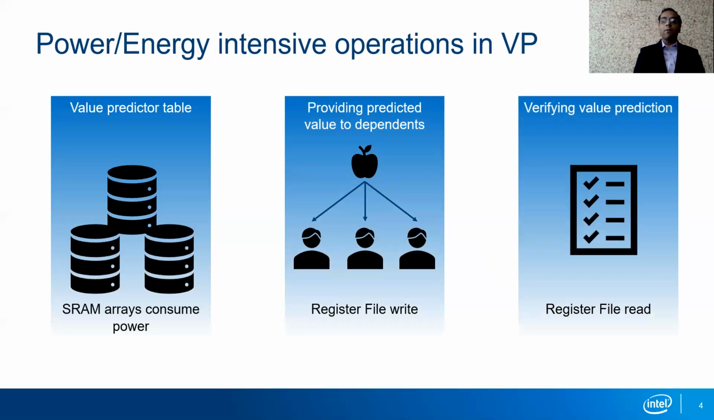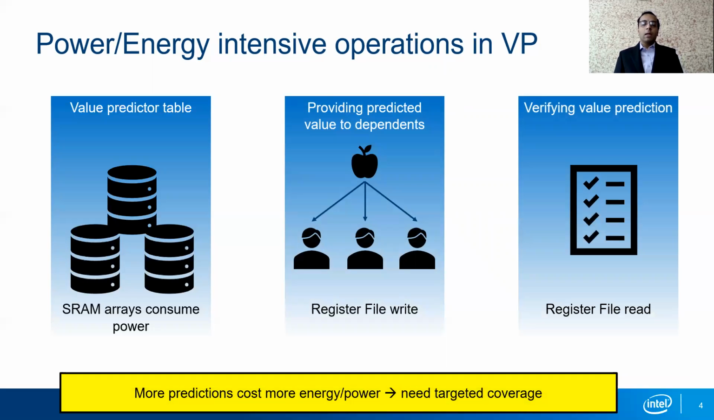The third power-intensive operation is to validate the value prediction. To do this, the predicted value is read out from the register file and compared against the actual value obtained through execution. As more and more instructions are predicted, the number of register file read operations go up, and this also increases its power consumption. These scenarios show us that predicting more instructions is actually harmful for power and energy, and a solution is required which can provide more targeted coverage and achieve performance efficiently.